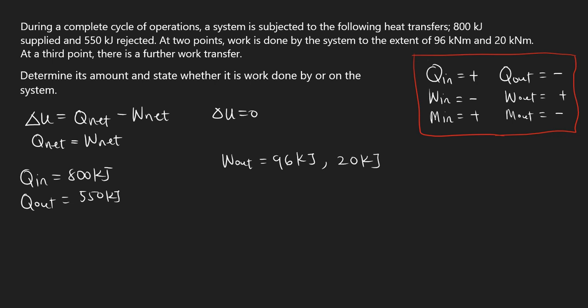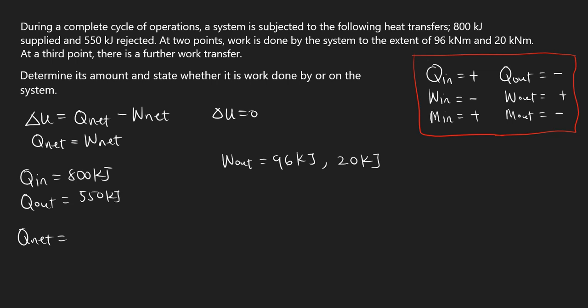So now what we need here is Q net and W net, which is the net heat and the net work. The net heat is equal to the sum of these two heats, so let's sum the two up.